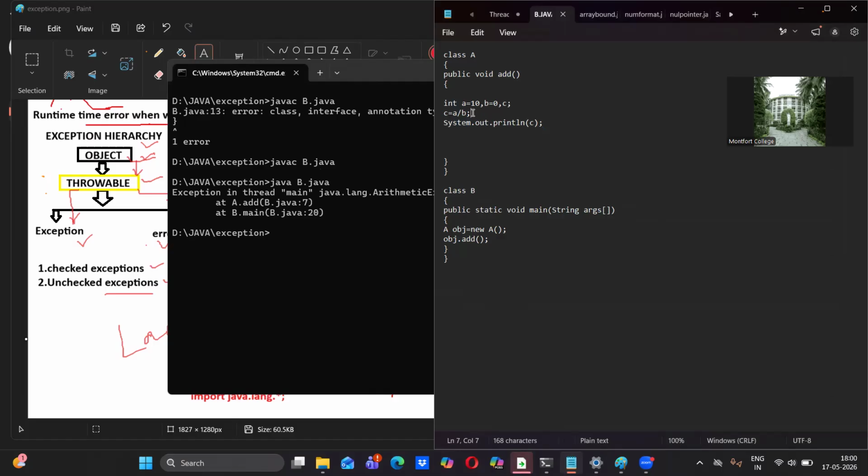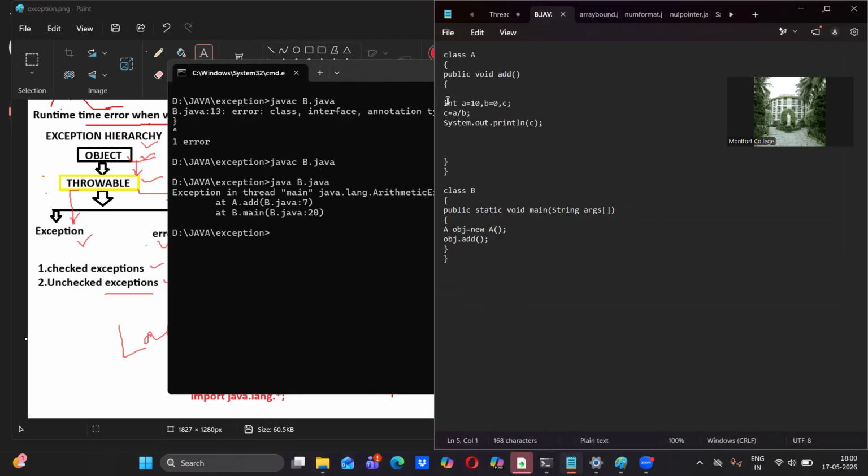The normal execution will be: here I have 10 in the numerator. In the denominator, if I have another 10 or any other whole number, no problem. It will execute completely and show the output, and the program terminates normally. But here we are violating the rules. A divided by B, which means 10 divided by 0. This is not allowed in any programming language. So this error, how are we going to handle it? Just watch how I'm going to handle it.